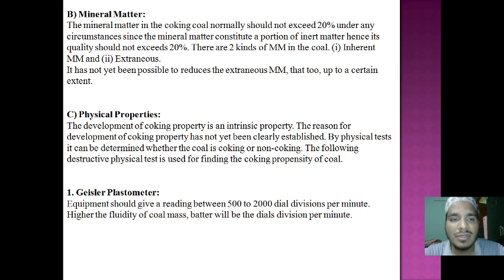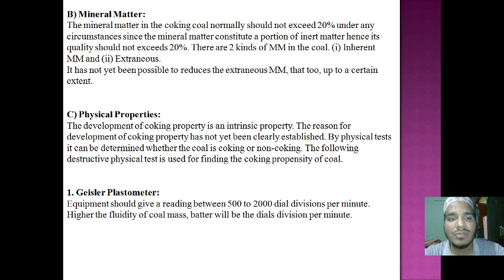Mineral matter is nothing but, for example, we are taking coking coal. If we want to understand mineral matter easily, we have to take an example. Coking coal should not exceed 20%, and in it there are different types of mineral matter.